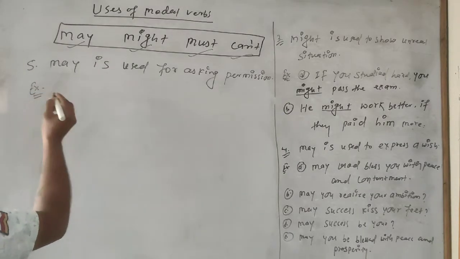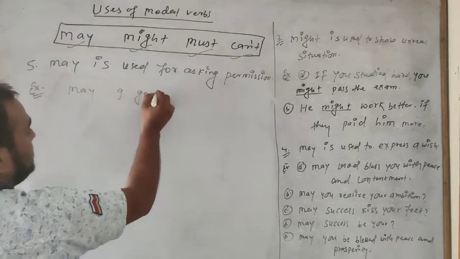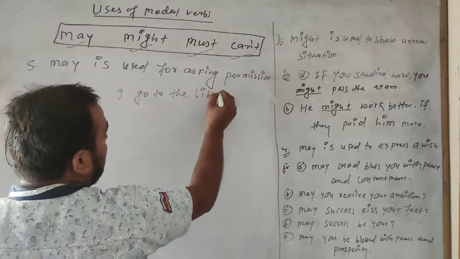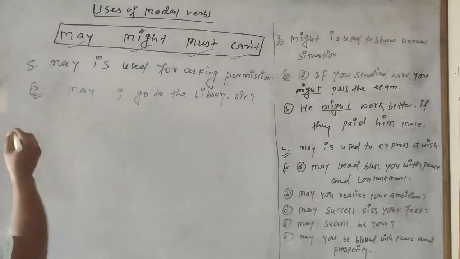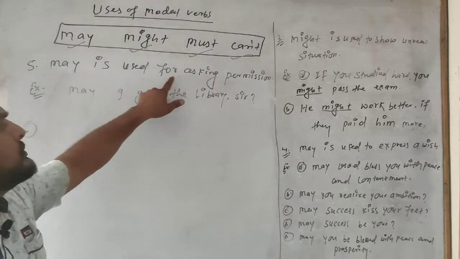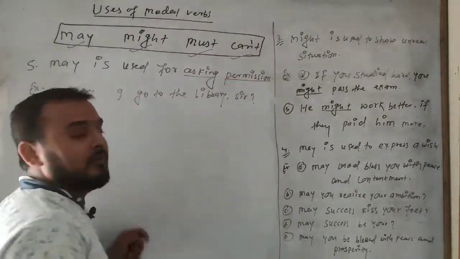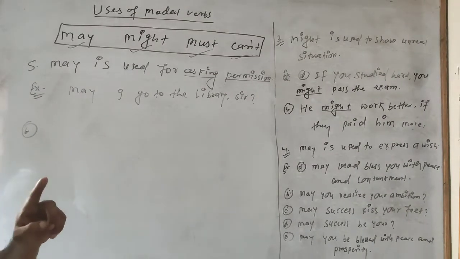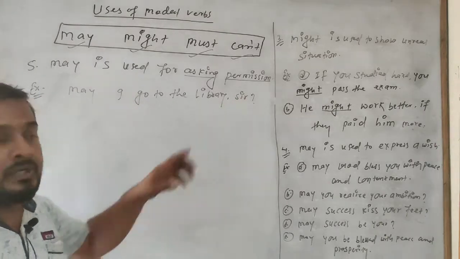Example: may I go to the library shop? If you are going to ask permission of others, then you have to use may. May I go to the library? Sure.